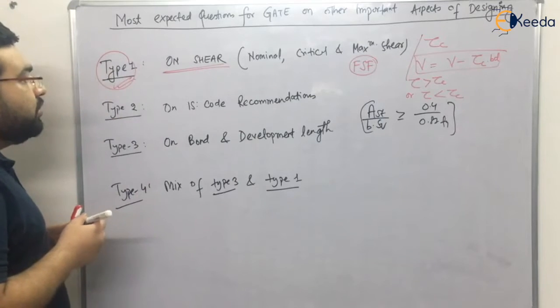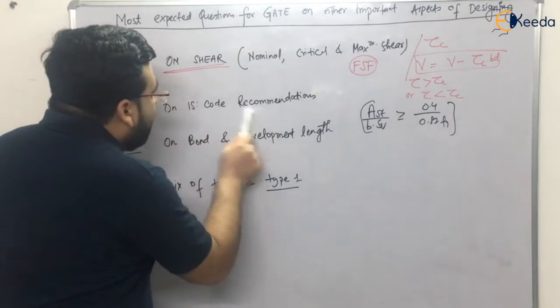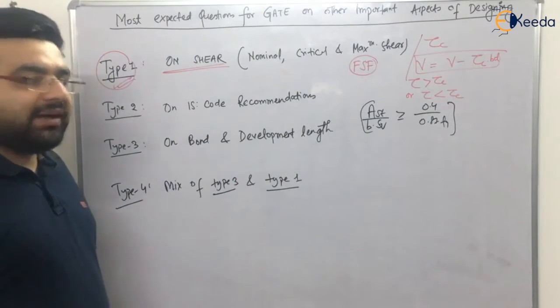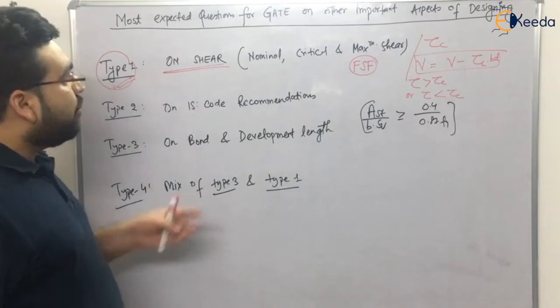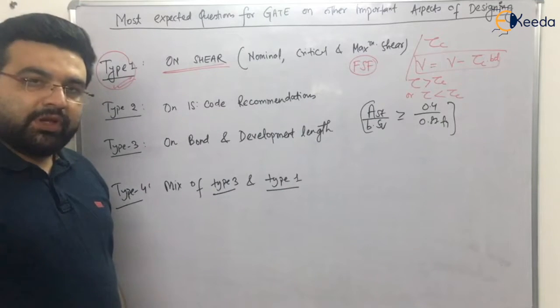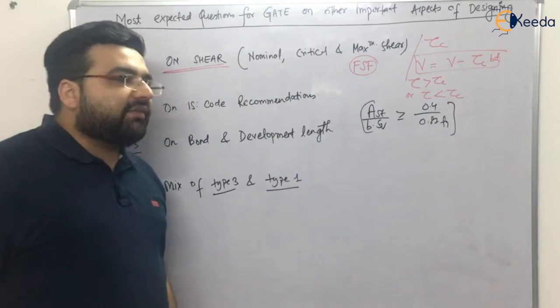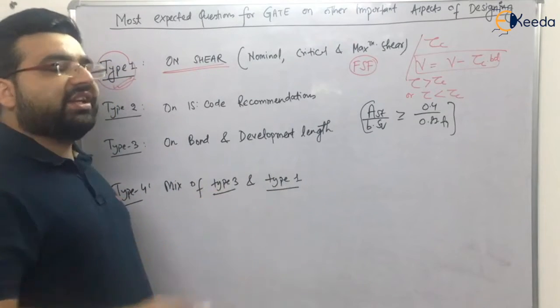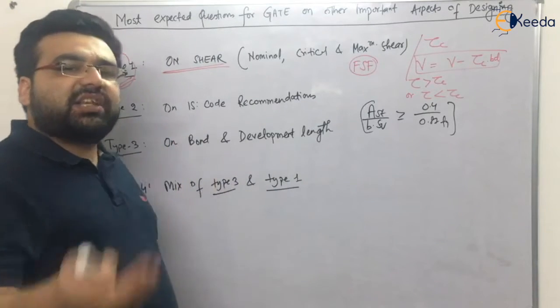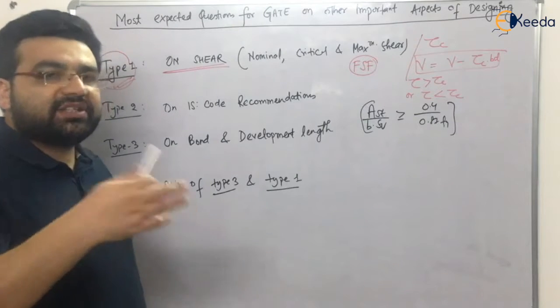Type number 2: there can be some questions on the IS code recommendations, because I have seen in many examinations a lot of IS code recommendations from these topics have been asked. The questions can be like this. If there are, let's say, 4 bundled bars, then how much is the bond stress increased? It is increased by 33%. Similarly for 2 bars or 3 bars.